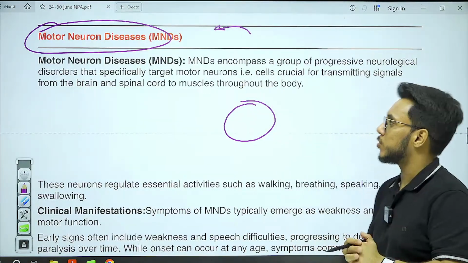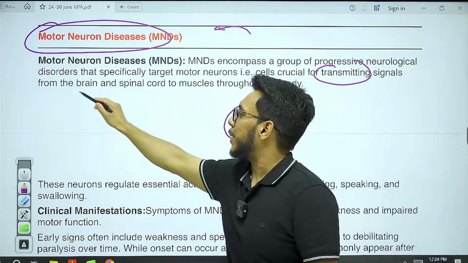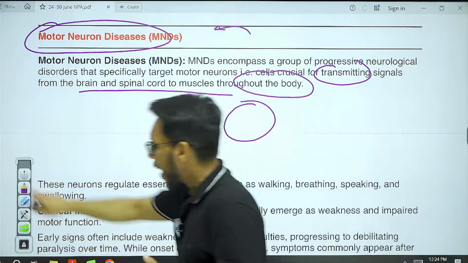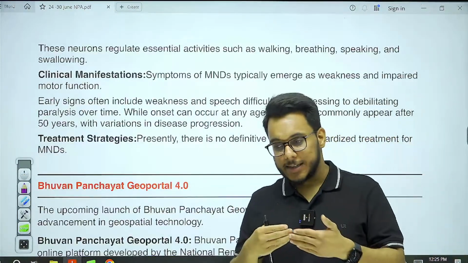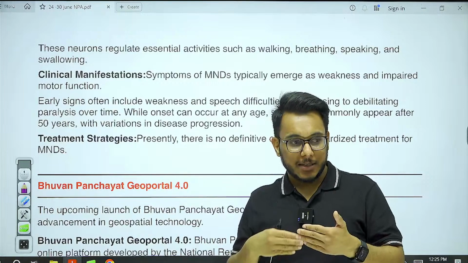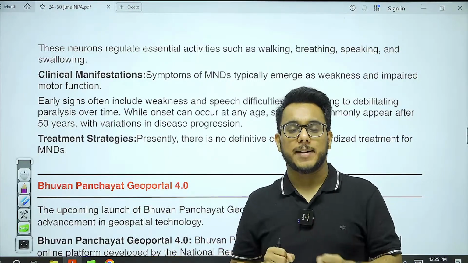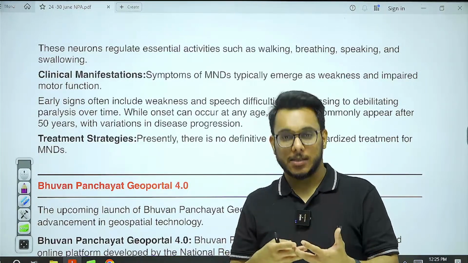Motor neurons are crucial for transmitting signals from the brain and spinal cord to muscles throughout the body. What happens when these diseases start? There will be impairment, restricted muscle activity and movement. Over a period of time, as they progress, it might lead to paralysis.